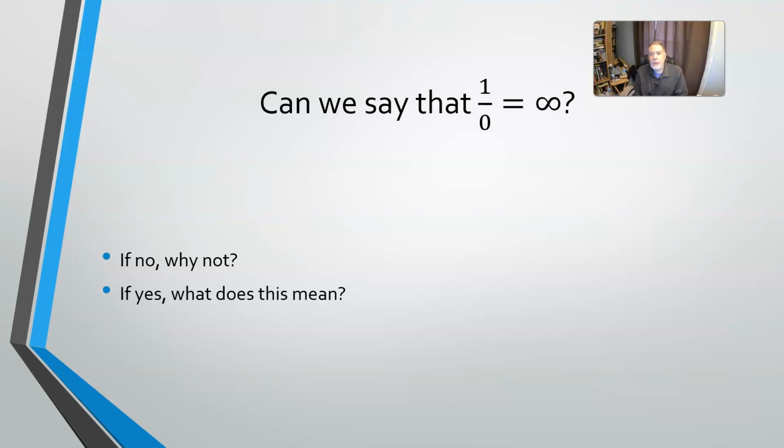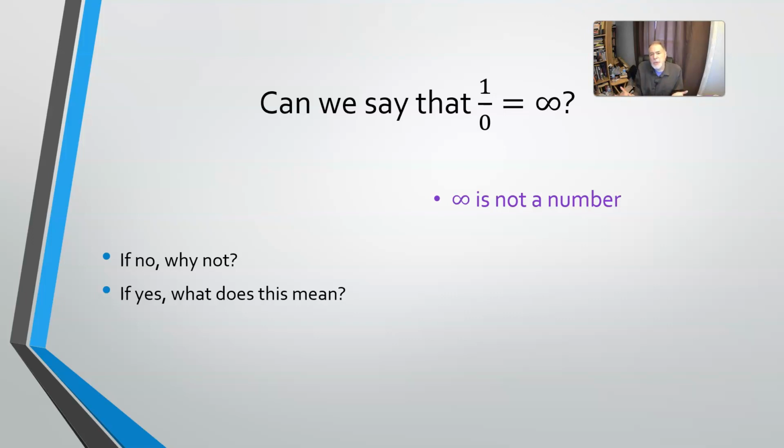Well, I'll go ahead and give you the short answer now. There are two problems with saying that 1 divided by 0 is infinity. One problem is that infinity is not a number. To be precise, it's not a real number. It's not part of the set of real numbers, which is what we work with in basic calculus.